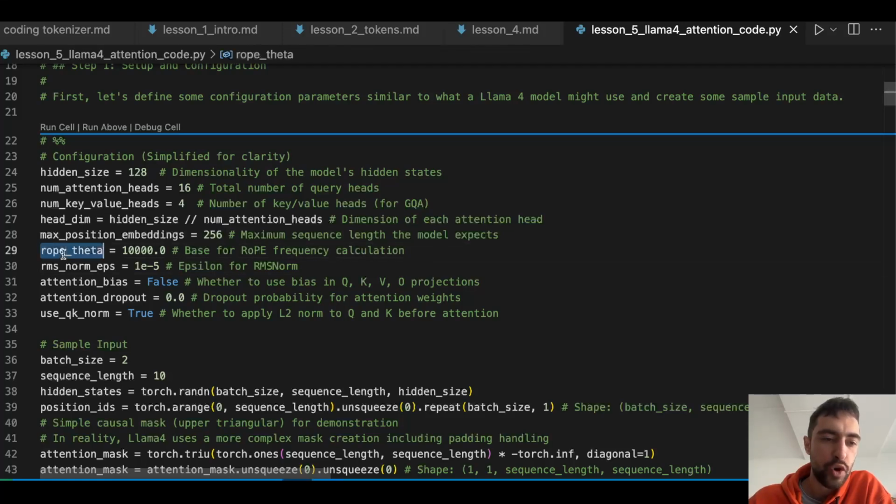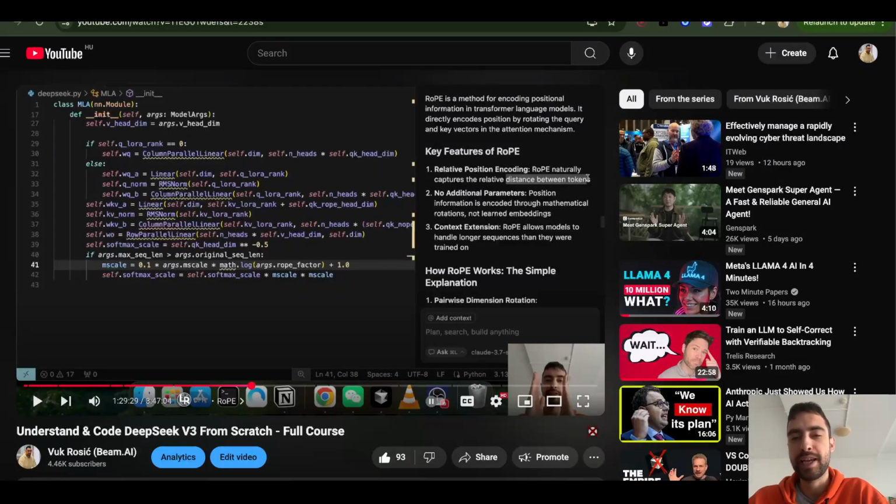Now we have some rope and RMS norm. So now I'll explain the rope, the rotary positional embeddings. So this is how the LLM knows the relative position between tokens. So if dog is very close to the word running, then it knows that it's referring to the dog is running and not some cat is running that was hundreds or thousands of tokens before.